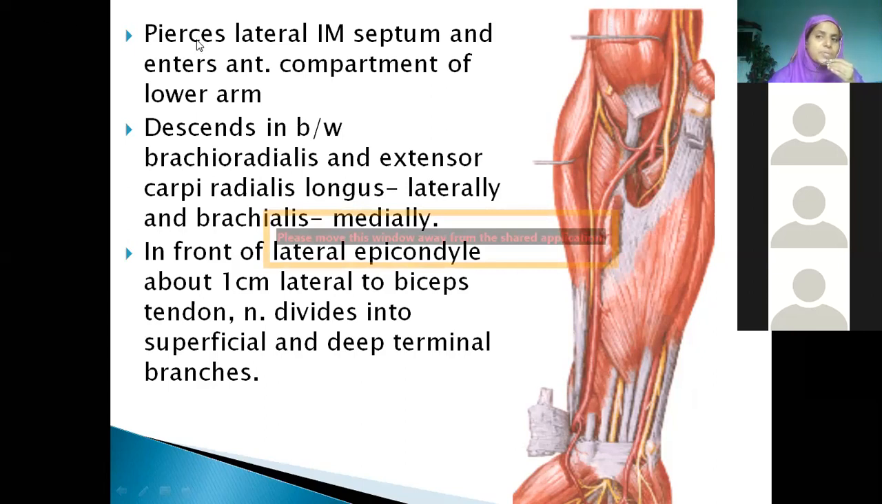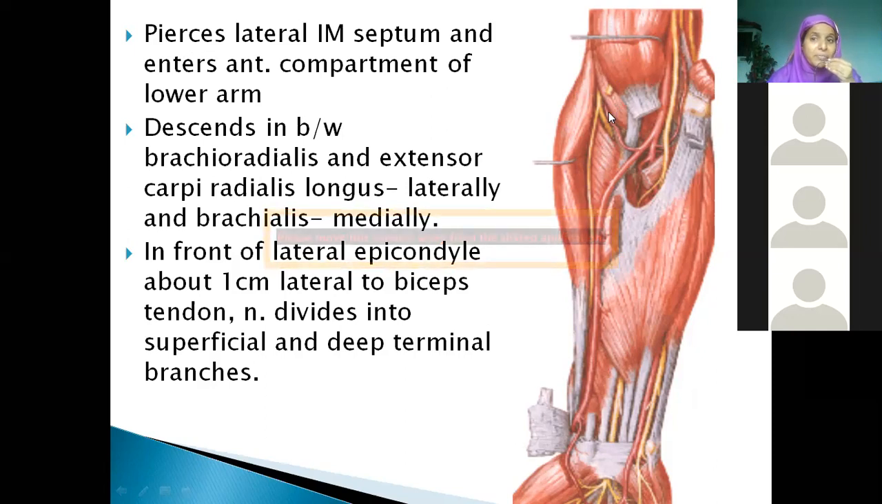So now see, it was all behind, but it has pierced the lateral intermuscular septum. Now it is entering into the anterior compartment of lower part of the arm. Then it is running between brachioradialis and extensor carpi radialis longus muscles laterally. And if you lift this muscle, it is nothing but brachialis, which is forming the medial relation.